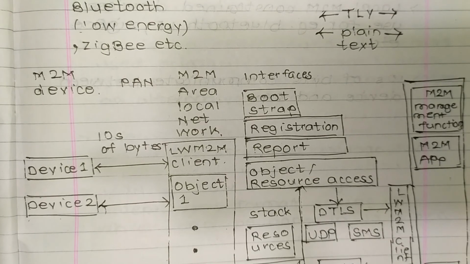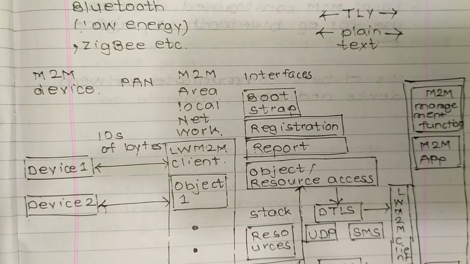In this left corner there are M2M devices. Then there is an M2M gateway which is transferring tens of bytes. Then the M2M area local network. It uses an LWM2M client, which has objects from object 1 to object I. Then this comes under the core and access network. Now the interface section has bootstrap, registration, report, and object or resource access.